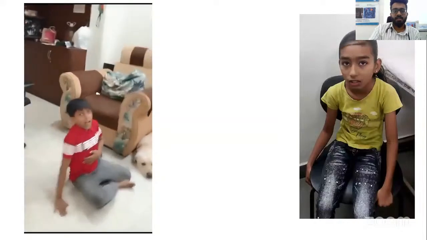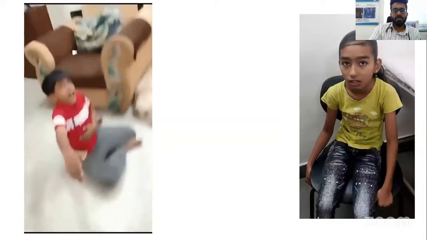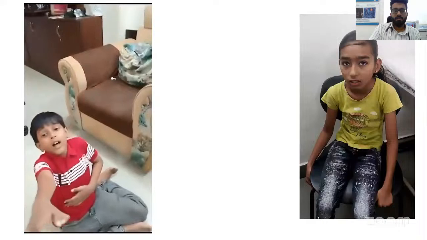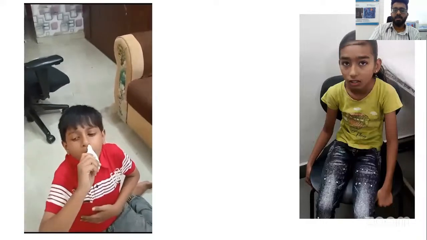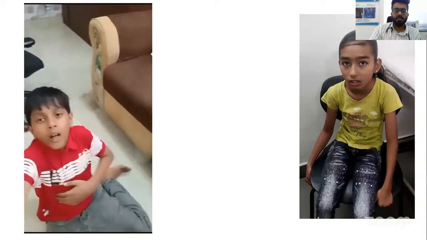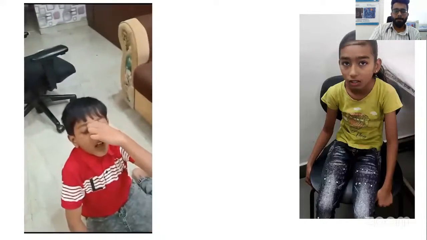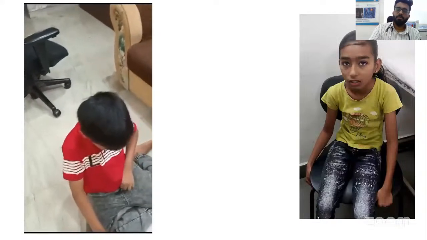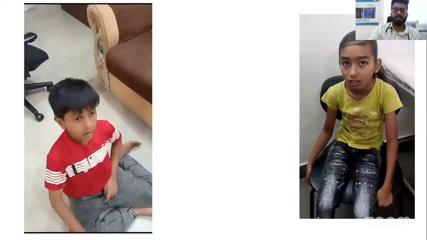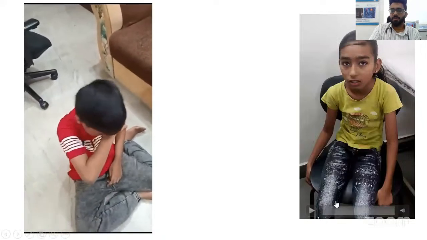Another functional neurological disorder, FND, that is functional movement disorder. This child has these sort of spells. And whenever you give him this nasal spray which doesn't contain anything, just normal saline, he becomes okay. No movement disorder is going to be halted with a normal nasal saline drop. So this is functional movement disorder.